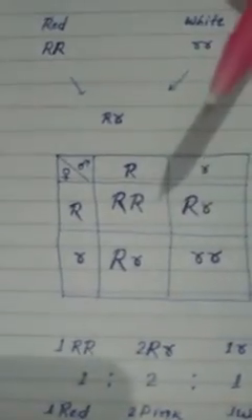When it is allowed to self-cross, with capital R small r in the male and capital R small r in the female, after the selfing it has been seen that the offspring are capital RR, capital R small r, and small rr. In this cross, capital RR is red, capital R small r is pink, and small rr is white. Here we see that capital RR has recovered its red color, but capital R small r, which should express the red color due to the presence of the dominant allele, is expressing the pink color, and small rr is expressing its own color, white.